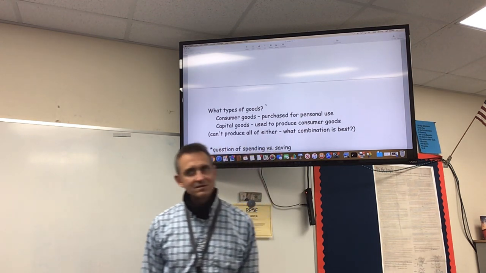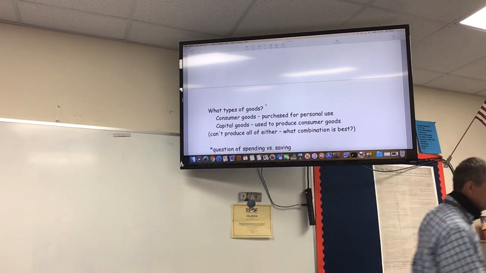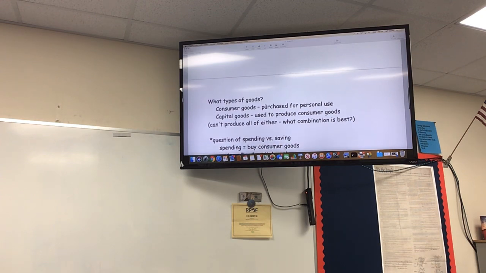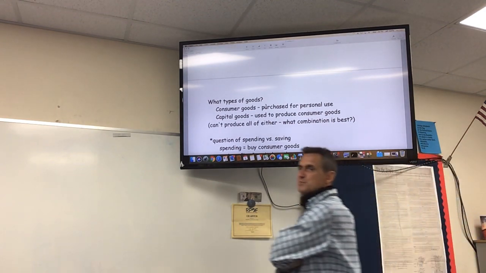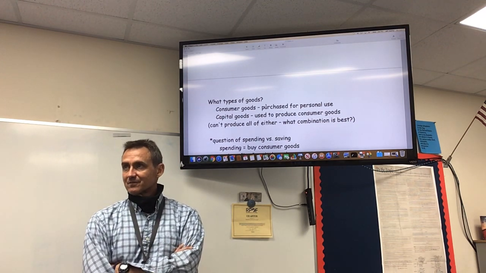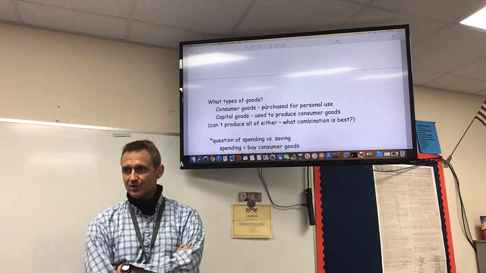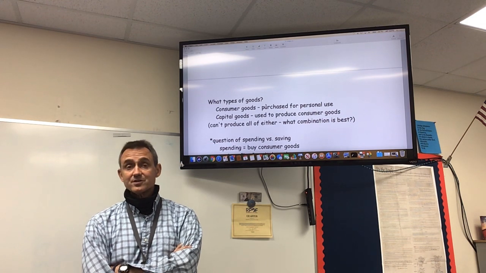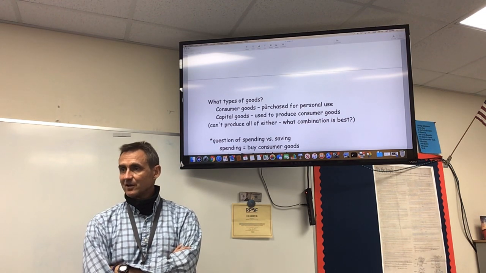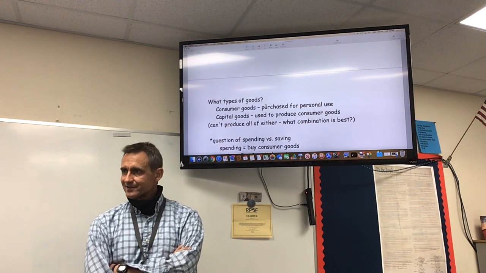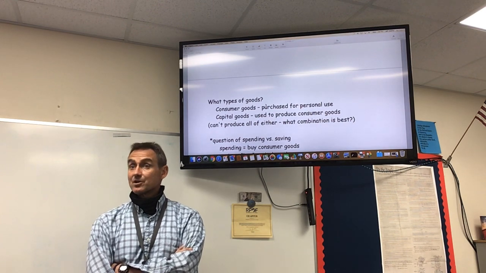Now you're not going to understand this lesson if you don't get your brain in gear. This will make sense if you do. Here's what an economist means by spending. When we are spending, we are buying consumer goods. That's what's on our shopping list, right? Whether it's food, clothes, cars, whatever goods and services that we buy on a daily, weekly, monthly basis, we're buying them to use them. That is a personal good, isn't it? That's called spending.